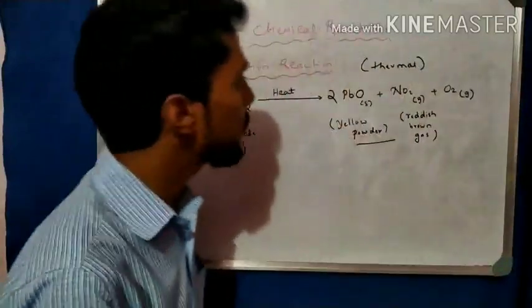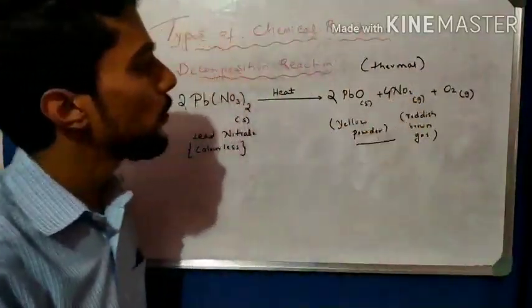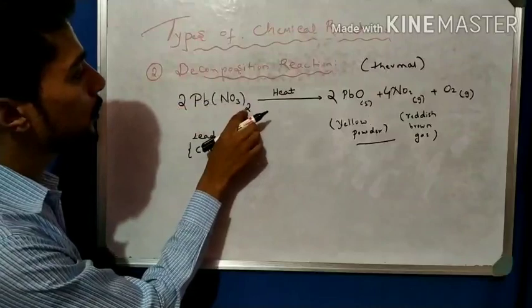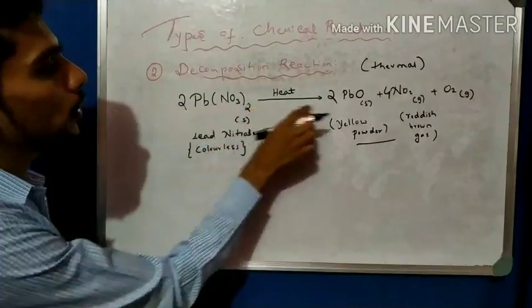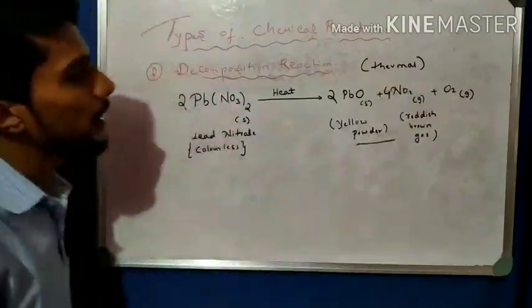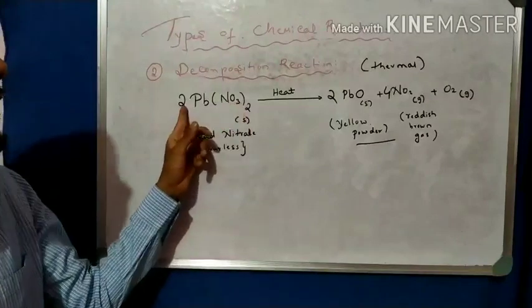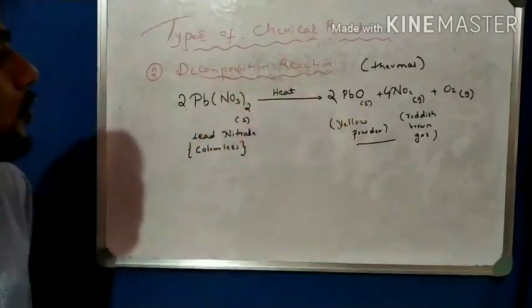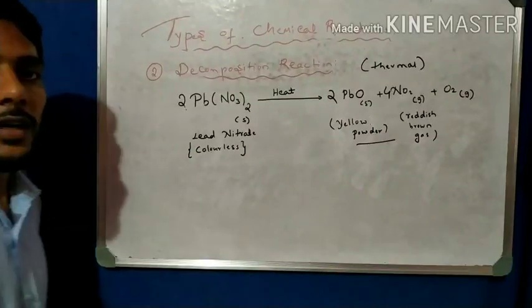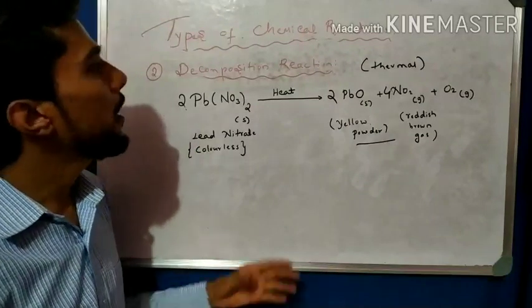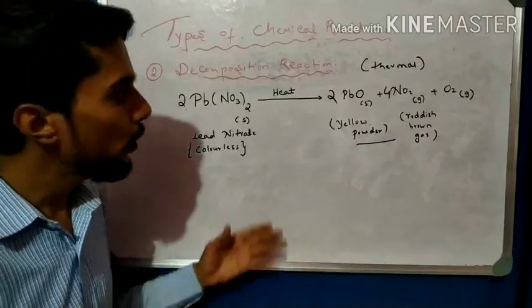So we get nitrogen as 4, because 2 and 2 give 4 nitrogen. Now it is balanced. Here we also balance the oxygen. So this is an example for thermal decomposition reaction. Note down this.